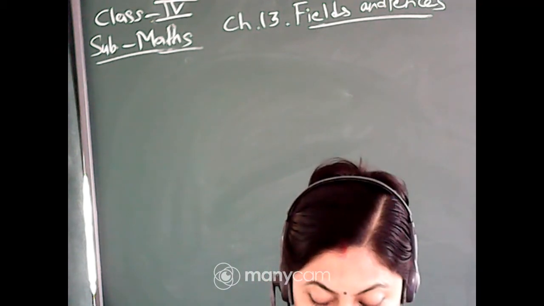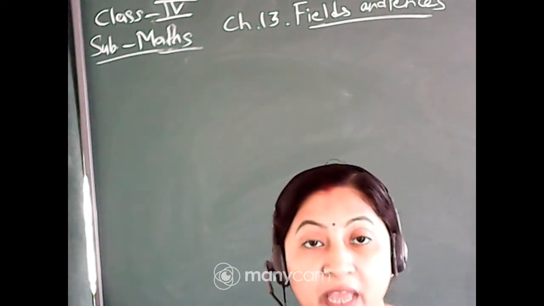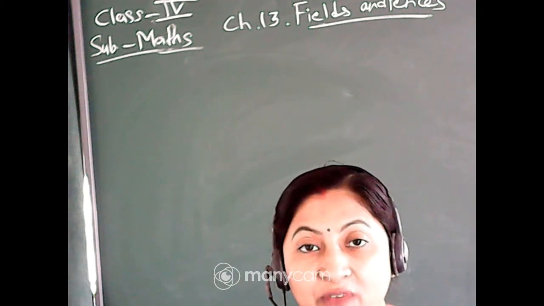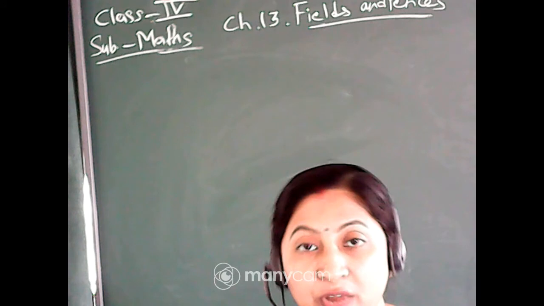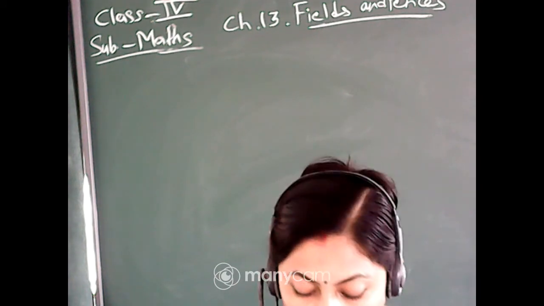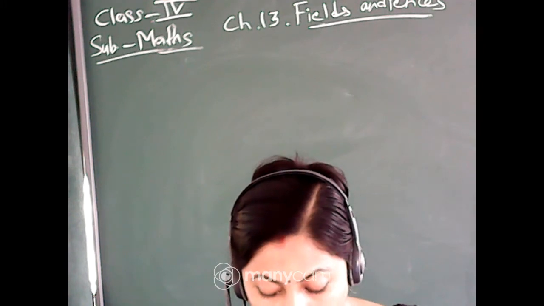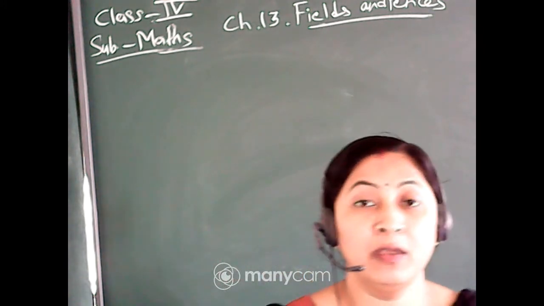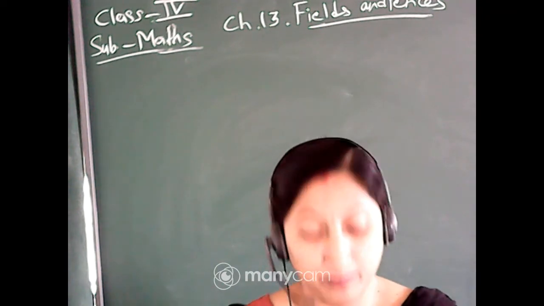It is given as practice time on page 151. Different fields were given and you had to find the boundary. Boundary is written, which means you have to find the perimeter. We added all the outside boundaries and found the perimeter. So we have already completed up to page 151.